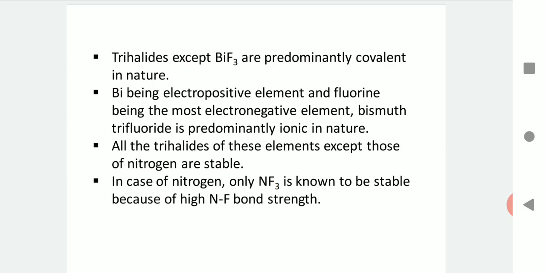Now all the trihalides of this group of elements except those of nitrogen are found to be stable compounds. But in case of nitrogen, except for nitrogen trifluoride, all other trihalides are less stable. This can be explained by the bond strength of the NF single bond, which is higher due to the comparable size of nitrogen and fluorine, and hence the bond formed by overlapping of the orbitals of nitrogen and fluorine is a stronger bond, as the overlapping is more effective.